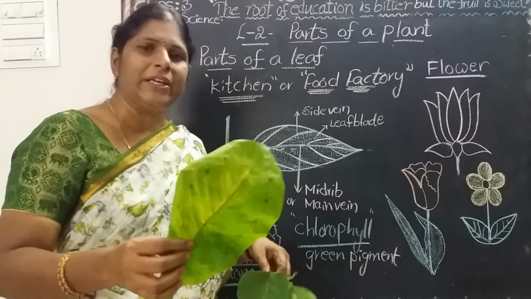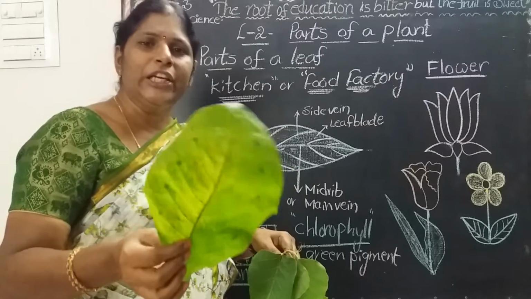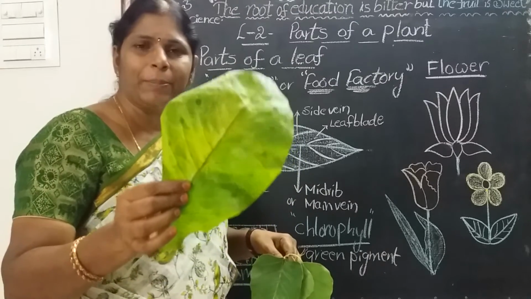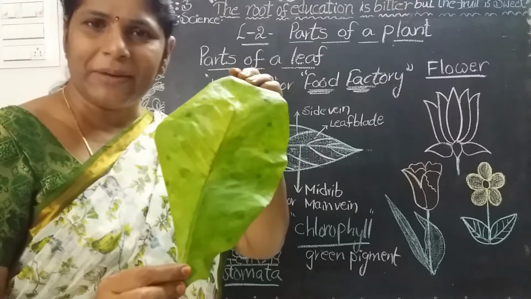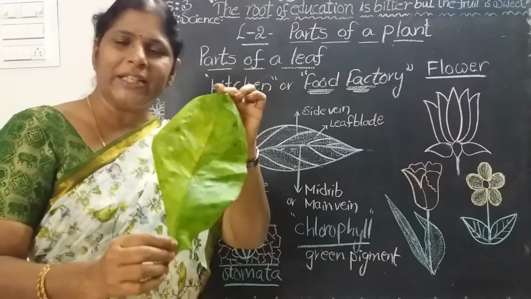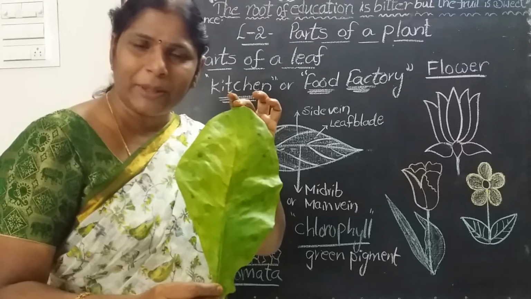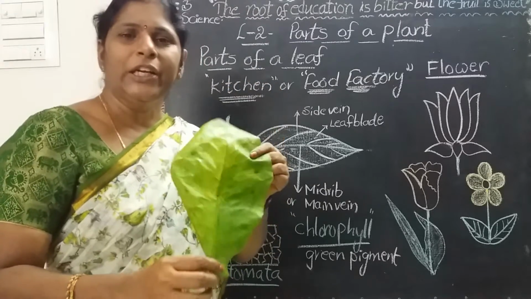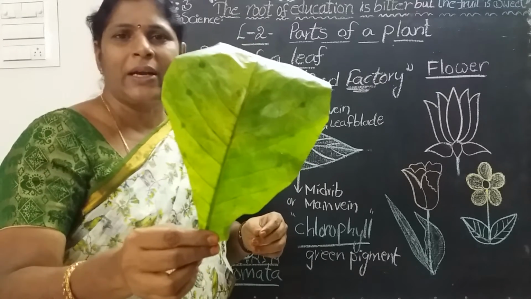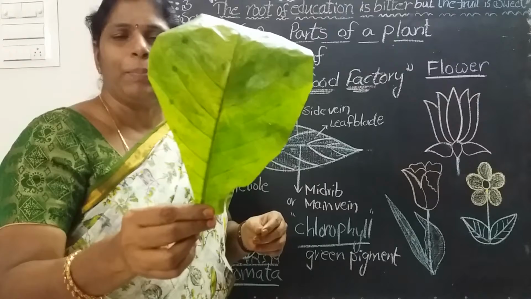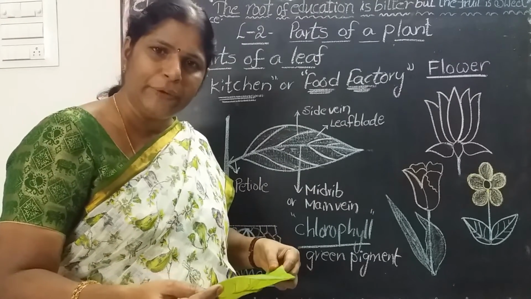And leaf is also called the kitchen of the plant. Your mother prepares very delicious dishes for you in the kitchen only. Like that, leaves prepare the food for the plant. That's why it is the food factory of the plant, and also the kitchen of the plant. Is it clear? What is the kitchen of the plant? Leaf only. What is the food factory of the plant? Leaf only. Leaves prepare food for the plant. Okay, children, now we will discuss the parts of a leaf.